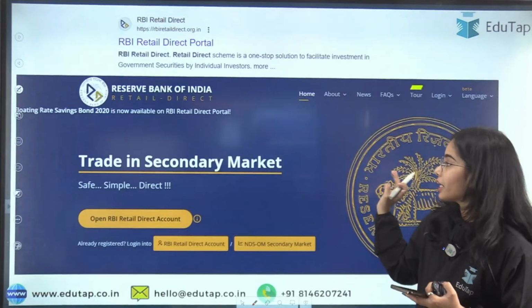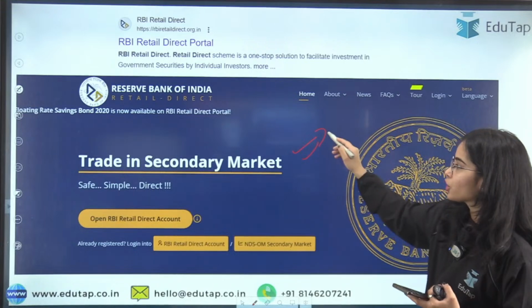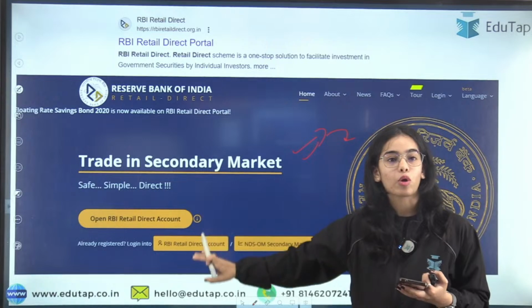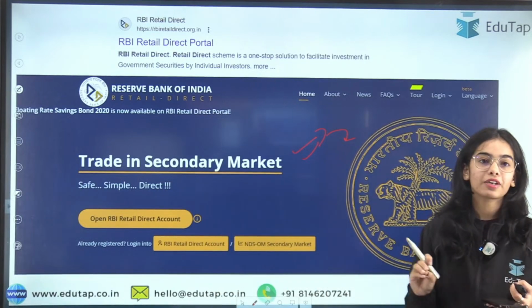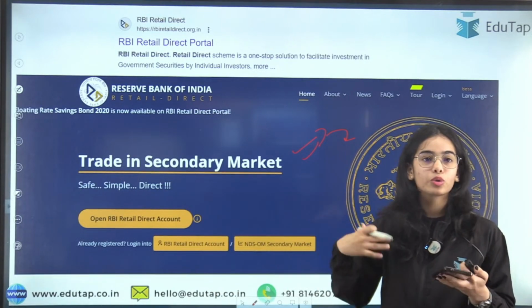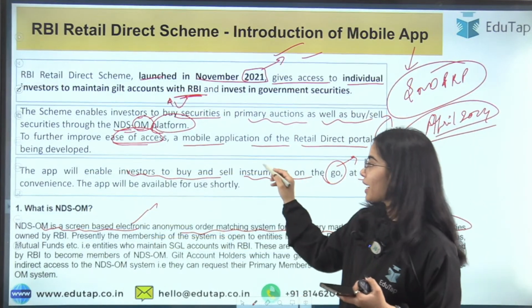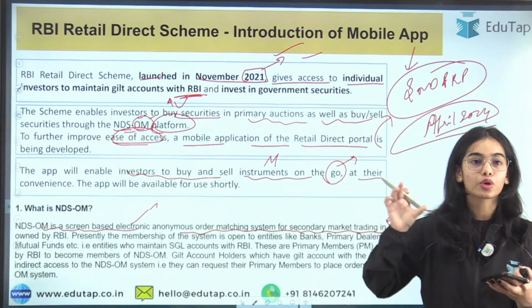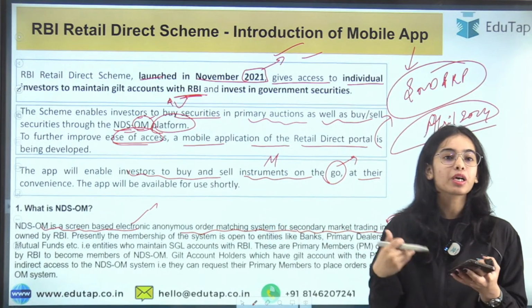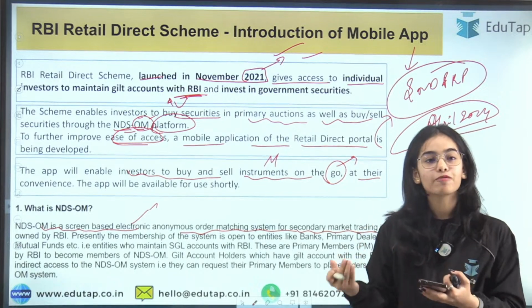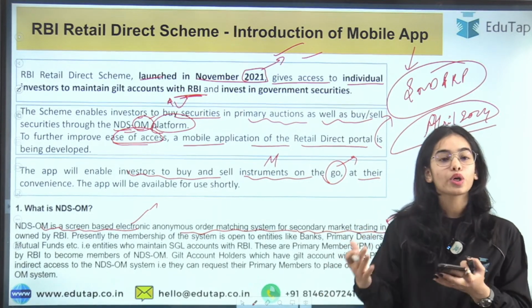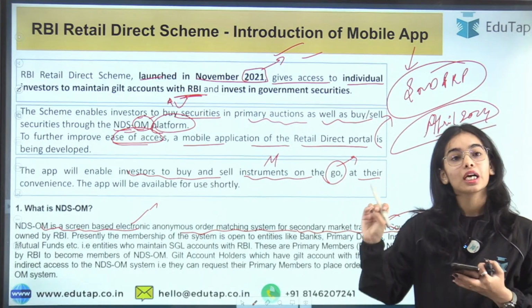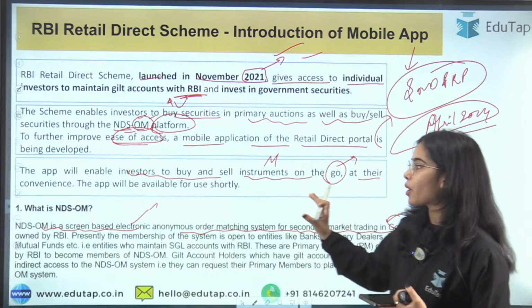Before, they had to invest in the government securities through the website. They had to open their account and log in to this website, and through this website they were able to do the trading. But now there will be a mobile application, like IND Money, Zerodha and Groww. They have their mobile applications, so it becomes easier for you to access the information and to see what is going on with your securities. With the mobile application, it will become very easy for the retail investors to know about their investments.